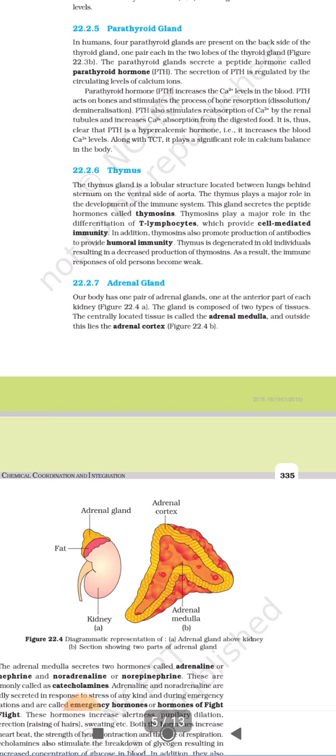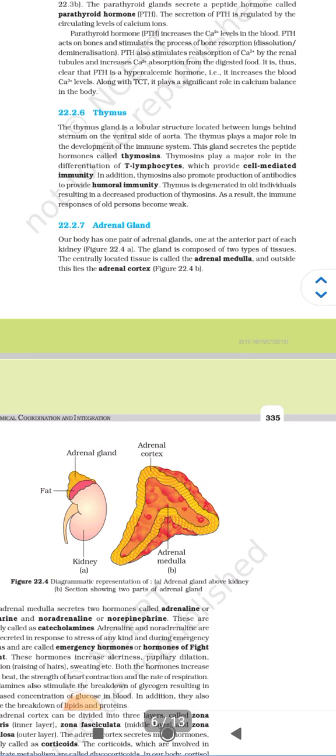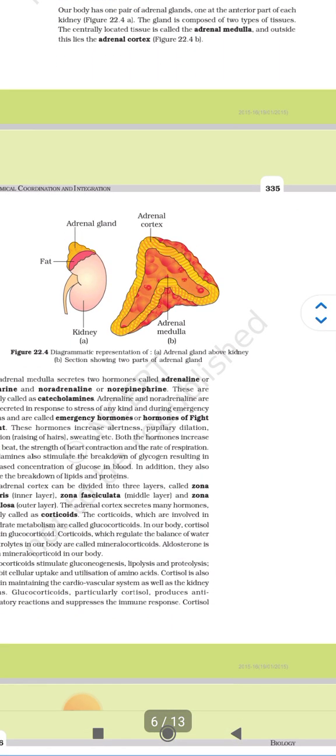Underproduction of hormones by the adrenal cortex alters carbohydrate metabolism, causing acute weakness and fatigue, leading to the disease called Addison's disease. Now, the adrenal medulla secretes two hormones called adrenaline or epinephrine and noradrenaline or norepinephrine.